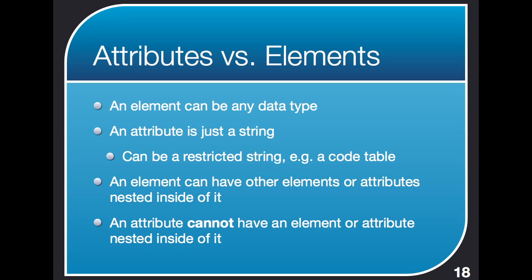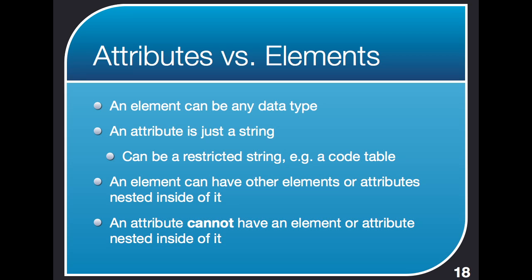Now, there are other considerations when determining whether you want something to be an attribute versus an element. One of them is, what can they contain? Now, we talked earlier about an attribute being just a string. An element, on the other hand, with tags around it, can be any data type. At this point, we haven't talked much about data types, and that really gets more into the XML schema side of things.